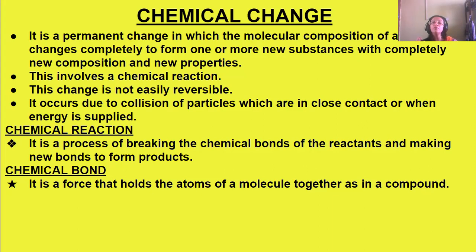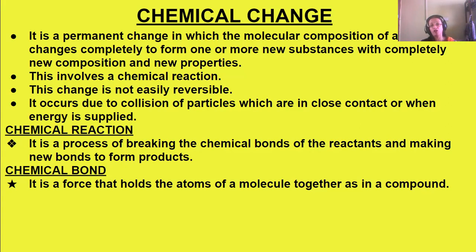It is an irreversible change, a permanent change, as I told you. So it cannot be easily reversed to its original reactants. It occurs due to the collision of particles which are in close contact or when energy is supplied to it.